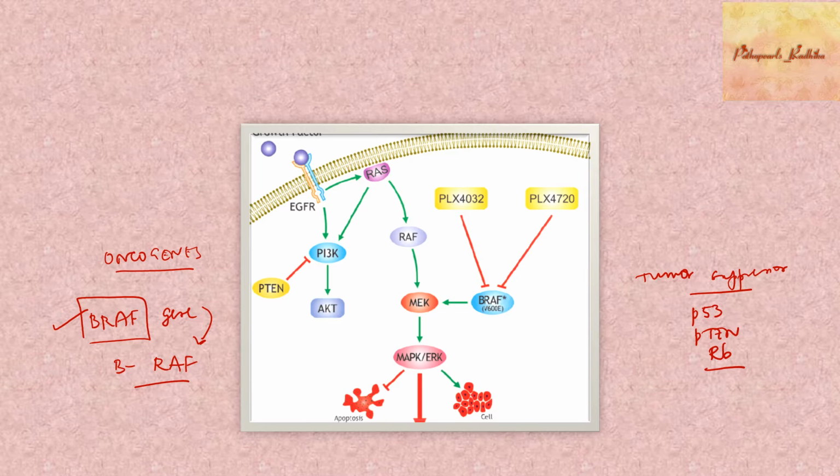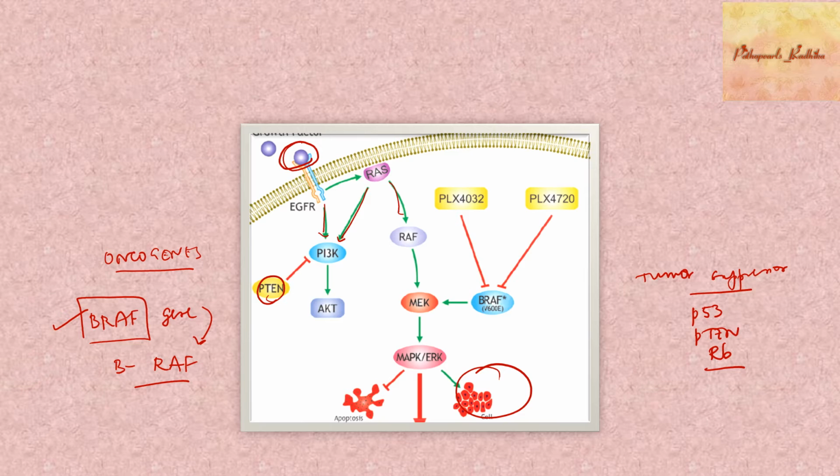Before going into tumors which have BRAF mutations, you should know one thing. This particular pathway I've shown already when I was discussing PTEN. Whenever you have a growth factor sitting on the growth factor receptor, or in neoplasia even without the growth factors, there will be excessive growth of the cells. There are numerous signaling pathways which ultimately result in proliferation of cells, like the phosphatidylinositol 3 kinase pathway.